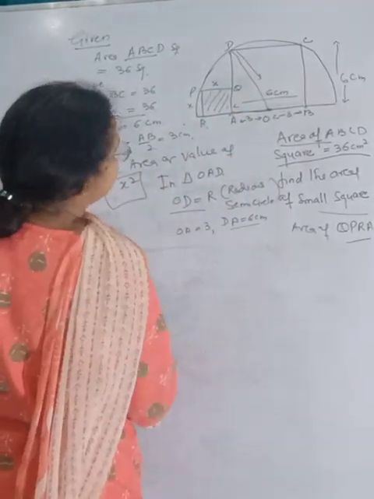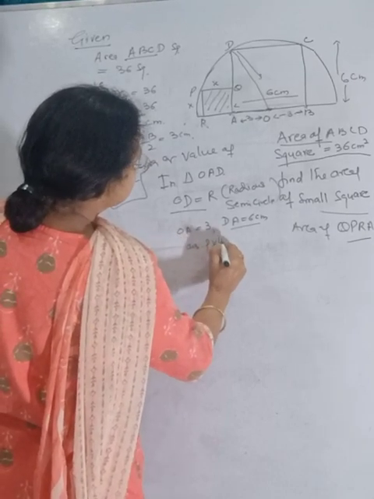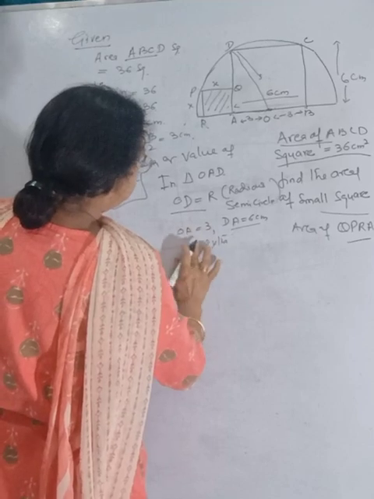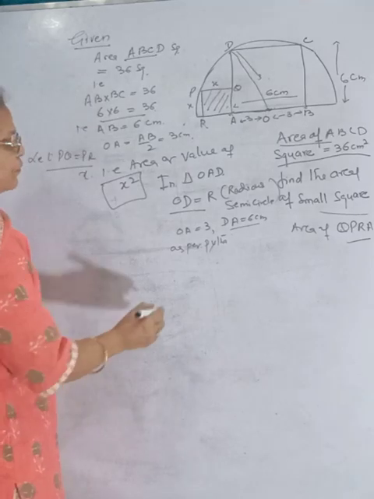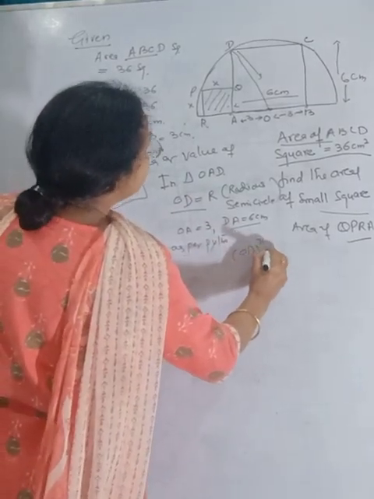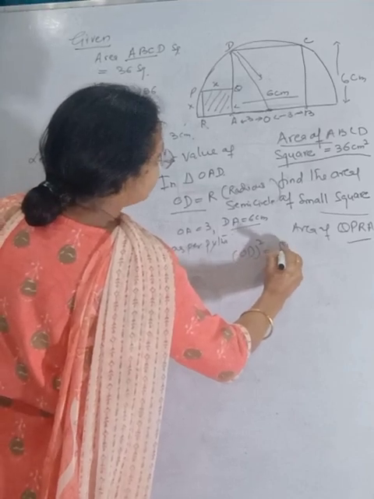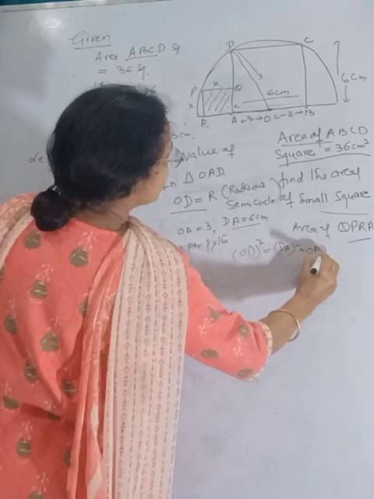As per Pythagoras, we can say that OD square is equal to DA square plus OA square.